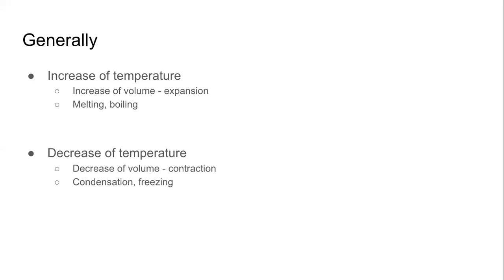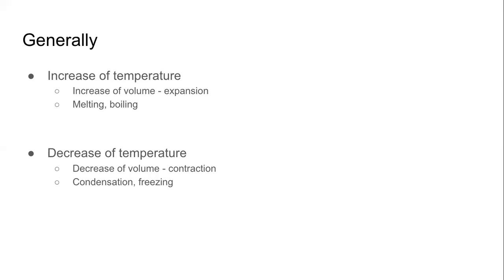And we also see this happening even when there is no increase of temperature, that is during melting and boiling, when the state is changing. We know generally the volume of liquid is more than the volume of solid, and the volume of the gas is more than the volume of the liquid.